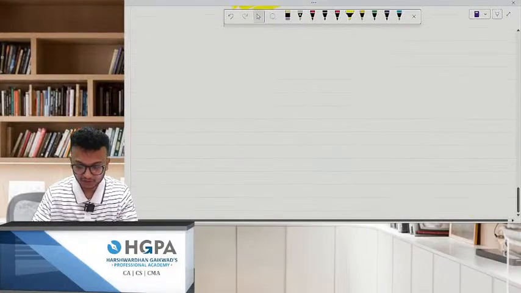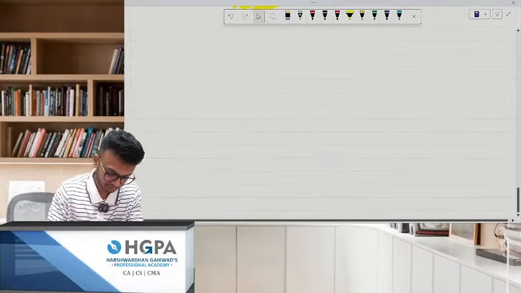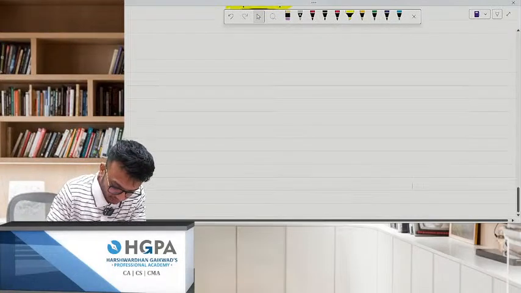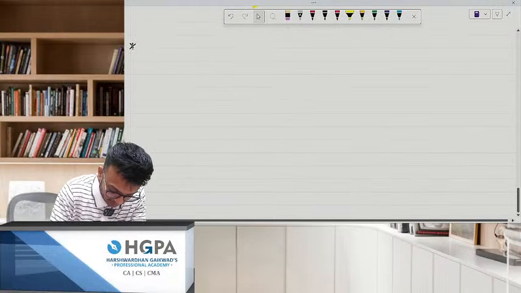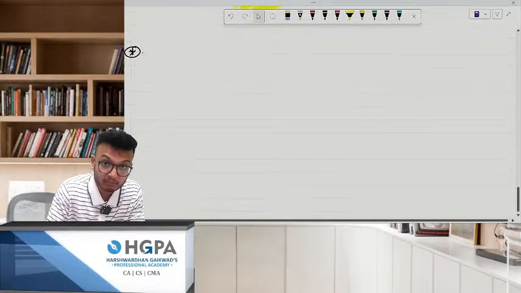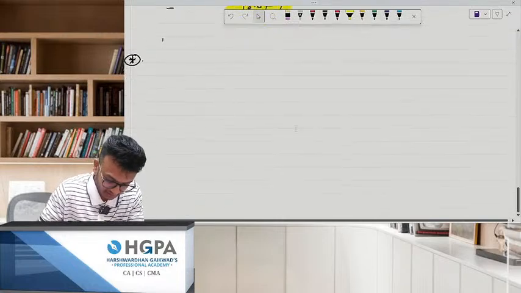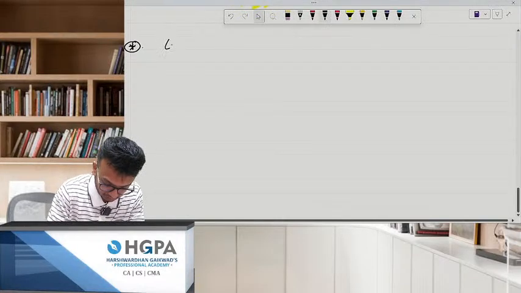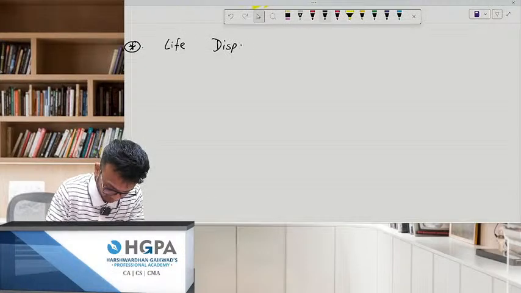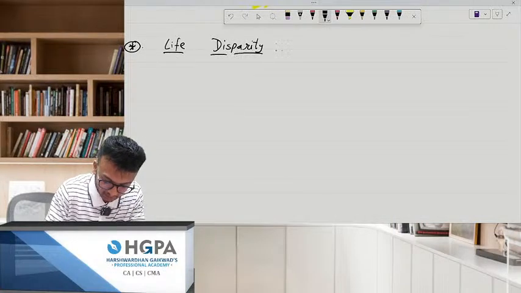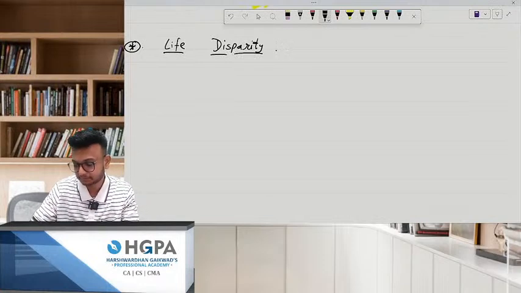There is one more concept I need to teach you. Please write down this concept. This is very important, and many students get confused over here. It is life disparity. Now pay attention, please.